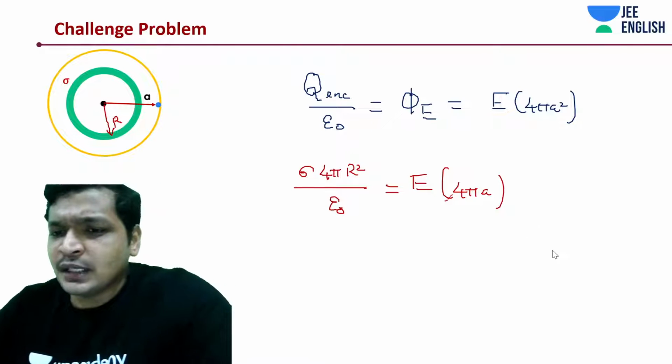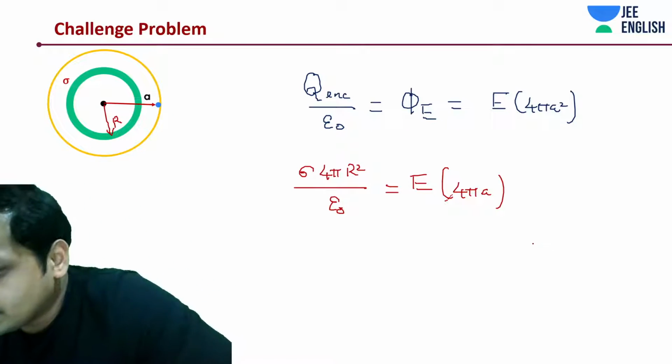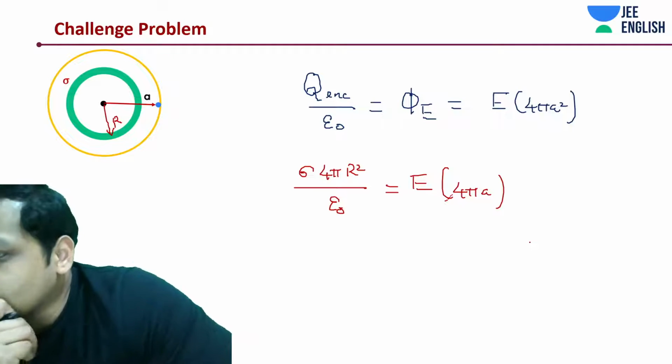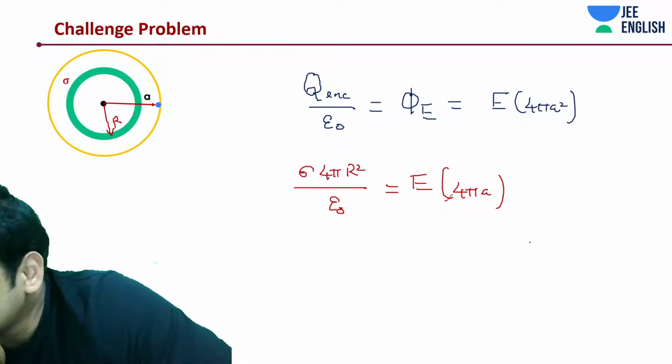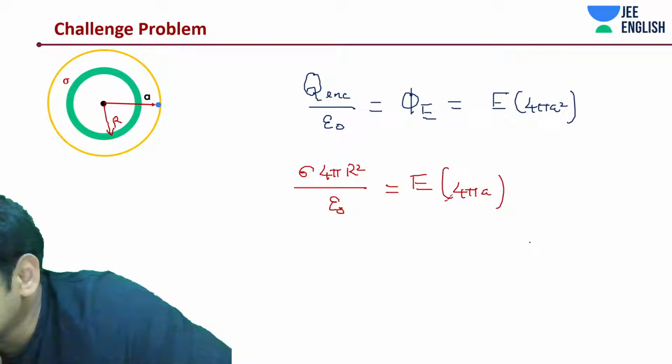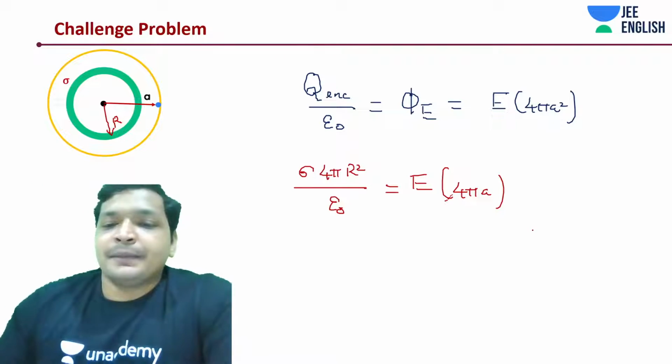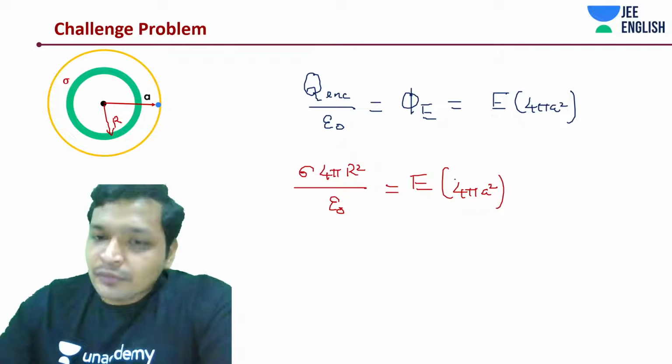If you come across something saying r is equal to a, the field will be sigma. Yeah, that's correct, Prabhat. We'll come to that point. Well noticed.